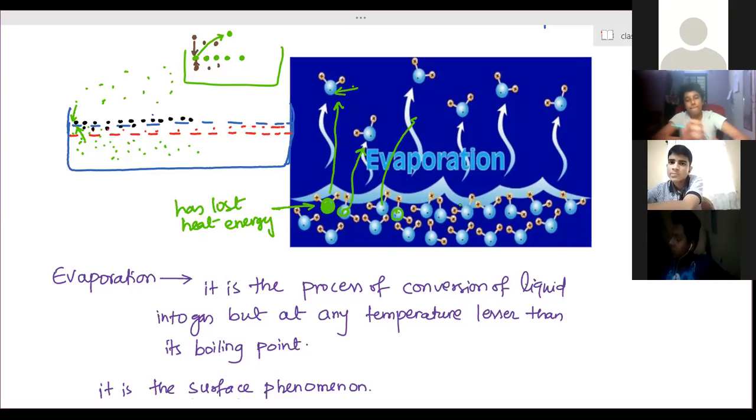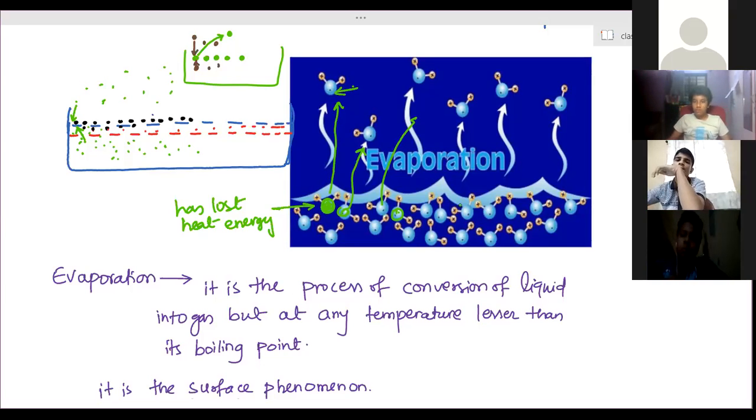Right now it is summer season. Anyone using an earthen pot for water? Yes, earthen pots are there for water. Why is the water in that earthen pot colder compared to the water in a plastic container, water bottles, or any steel containers? If you store the same amount of water in a metal container and in an earthen pot, that matka, in the earthen pot the water will always be colder. It is cooler compared to the metal pot.